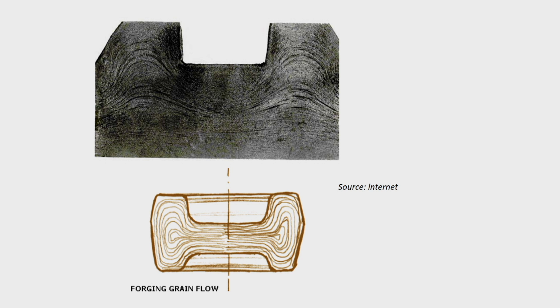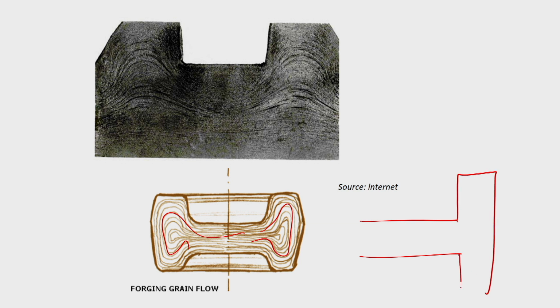This is a disc with a rim, a flywheel cross sectional area. If you look at it, you will find the metal flow lines are like this. In the case of a bolt head, the metal will flow like this; this will be the shape of the flow lines.